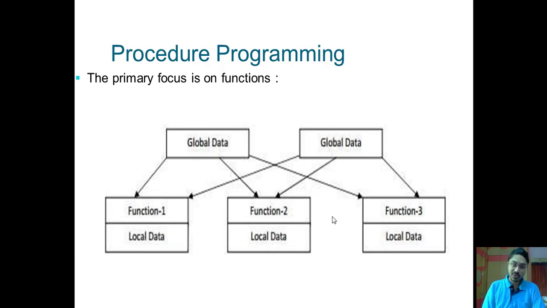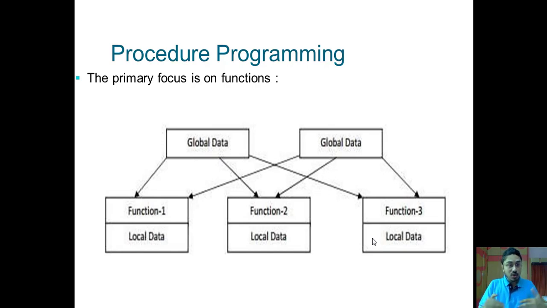You will have some functions, for example, get data for the student, then put data for the student. Then also for the faculties, you will need some functions. So get data for the faculty, then put data for the faculty. Similarly, you will start dividing the entire problem statement into small functions.